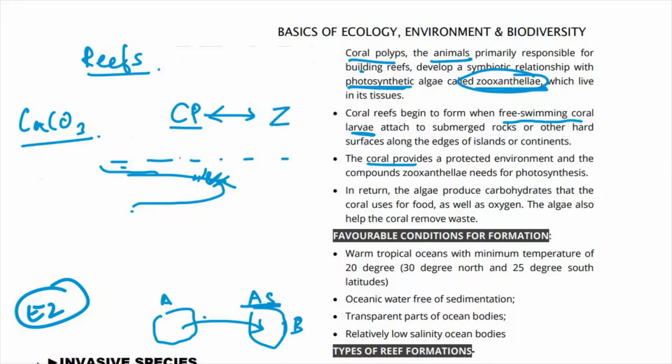So the zooxanthellae carries out photosynthesis. So they produce carbohydrates that the corals actually use for food, and also for oxygen.